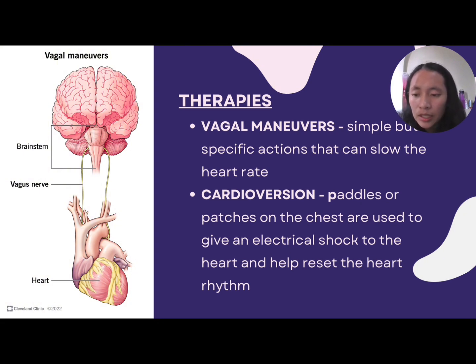And second and the last one is the cardioversion. These are paddles or patches on the chest that are used to give an electrical shock to the heart and help reset the heart rhythm. This is typically used when vagal maneuvers and medicines don't work for the patient. The healthcare team may recommend this treatment if you have a certain type of arrhythmia such as atrial fibrillation.